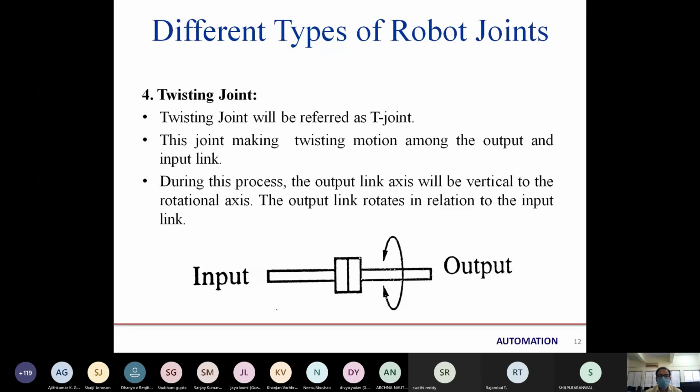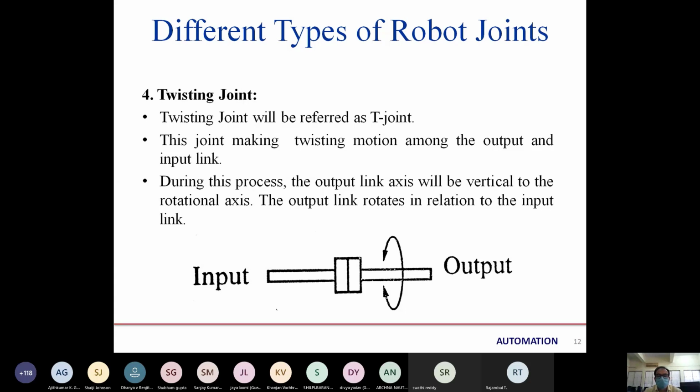Twisting joint. Twisting joint will be referred to as the T joint. This joint makes a twisting motion between the output and the input link. So it is called twisting: like we have connected the input and output with a twisting joint, so they will twist. It will twist around an axis, that means moving around an axis. So the output is twisting. The output is moving in a rotational movement.